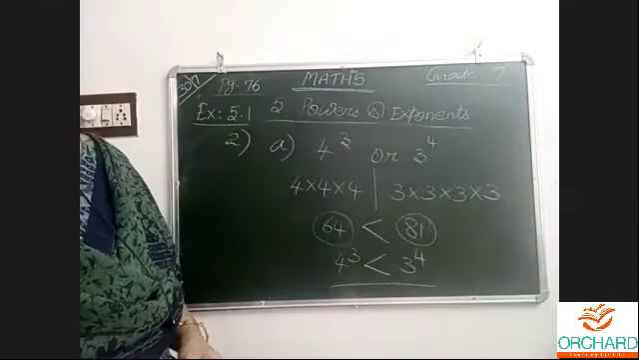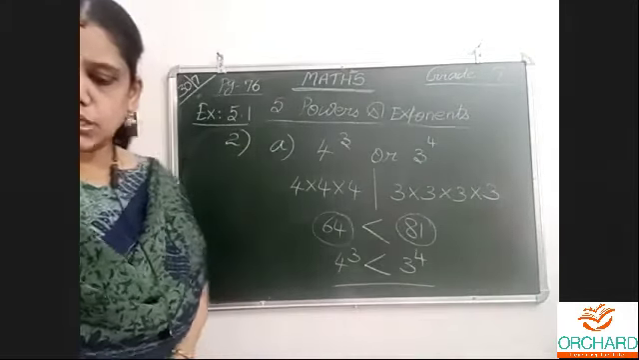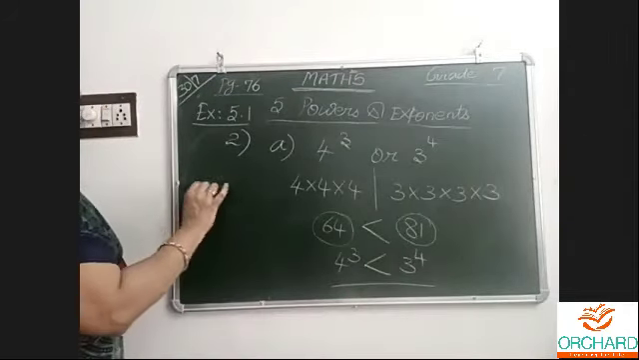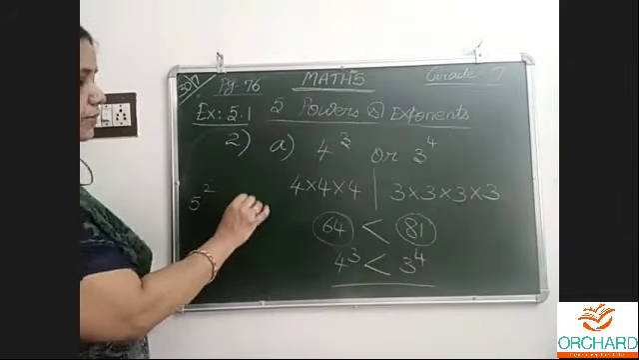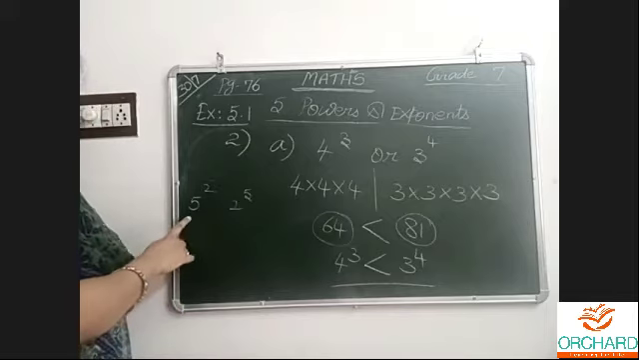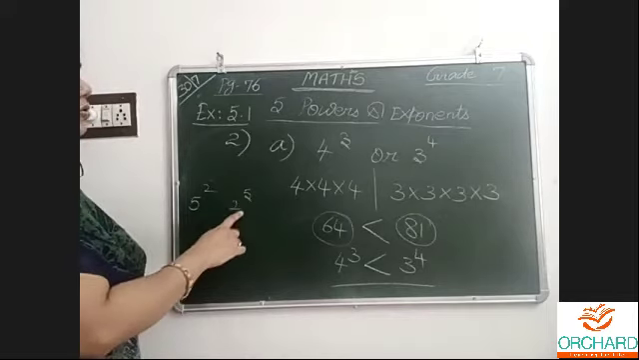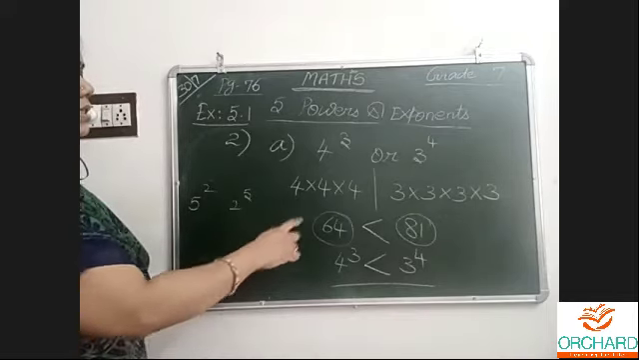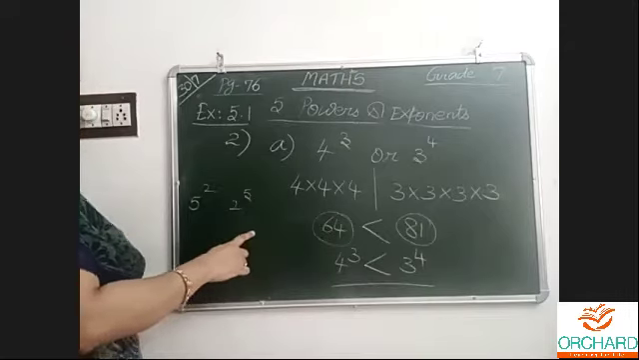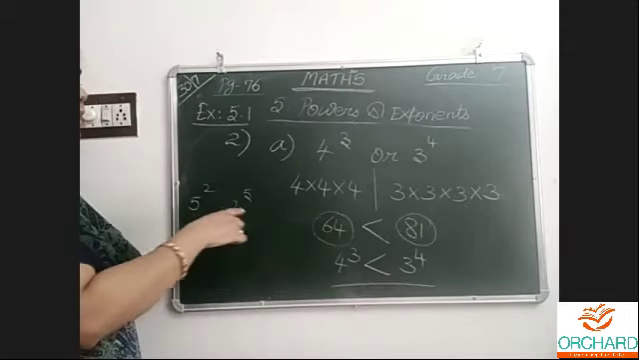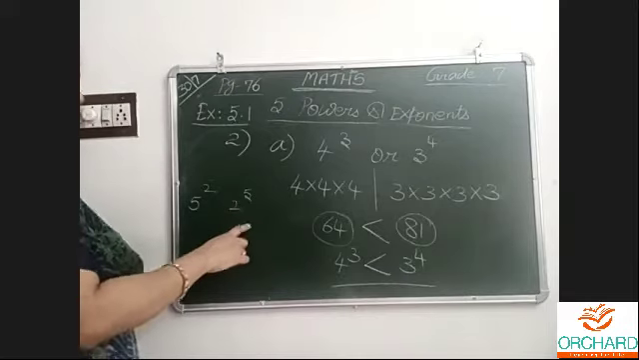Same thing you will have in B also. 5 power 2 and 2 power 5, this is the homework sum. Which is bigger? 5 5s are 25. Here 2 to 4, 4 to 8, 8 to 16, 16 to 32. So 32 is bigger than 25, 32 is greater. This is the homework sum.